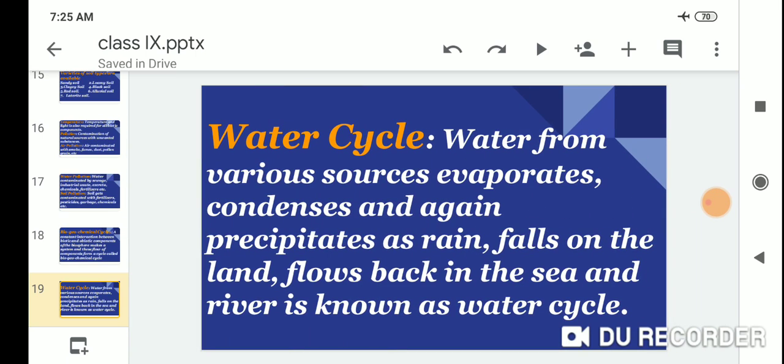Water cycle: water from various sources evaporates, condenses, and again precipitates as rainfall on the land, flows back into the sea and rivers. This is known as the water cycle.